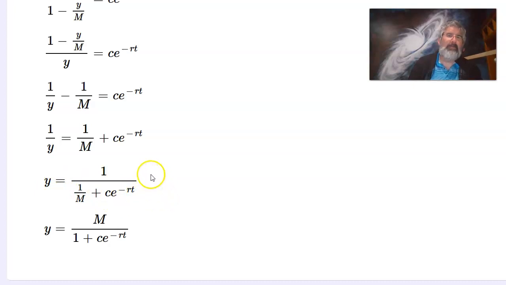And then I do one more step. I don't have to, but I'm going to multiply top and bottom by capital M. So that makes the m here. And then the 1 over m becomes just a 1. And technically, the c gets multiplied by the m as well. So this should be c times m, but well, it's just a constant. It's just a different constant. So it looks like maybe all I did was I flipped that 1 over m over with a plus sign there, which is not legal. But it is legal because the m is actually multiplied by that c as well. So the logistic growth model looks like this.